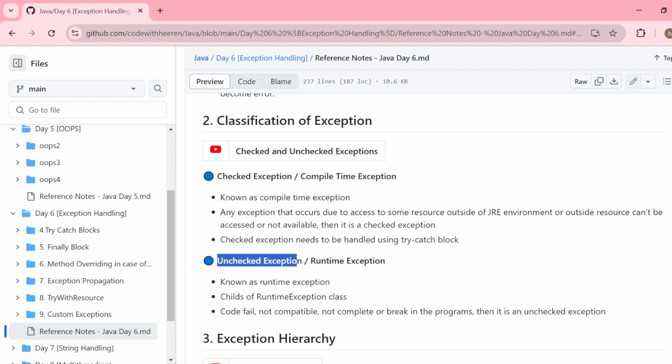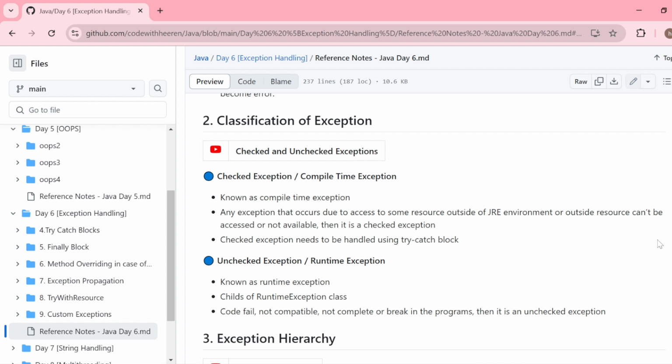Checked exceptions are those exceptions that come at compile time, during the compilation time of the program. That is known as compile time exception or checked exceptions. And unchecked exceptions are the exceptions that come at runtime or execution time of a Java program. Those are known as runtime exceptions or unchecked exceptions.